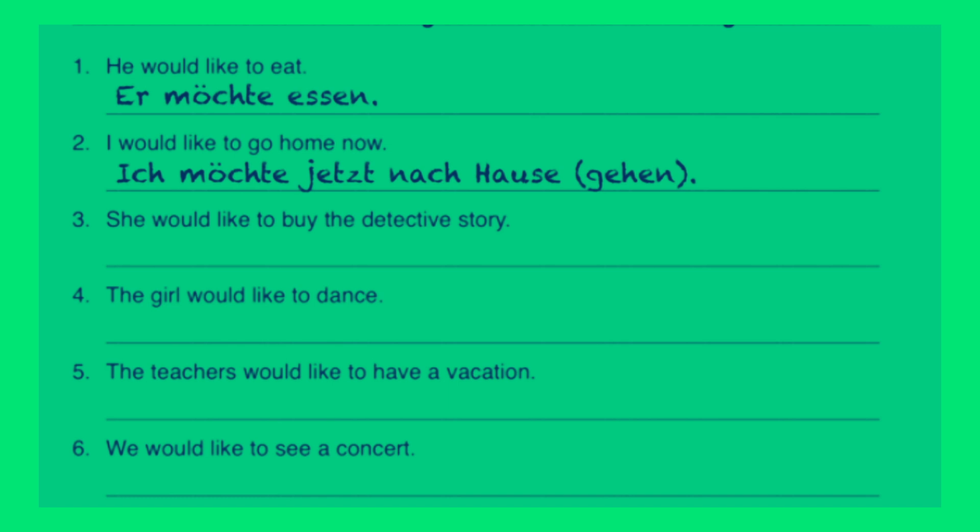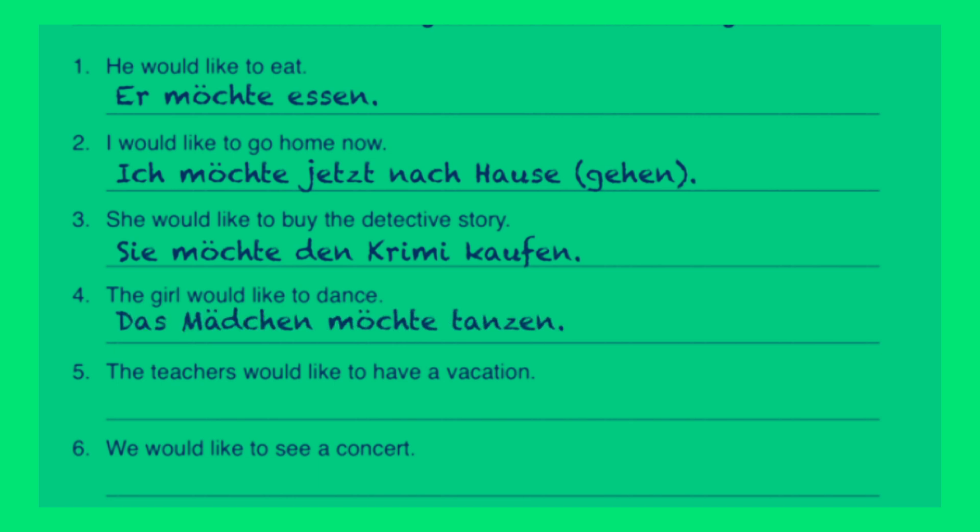Nummer 3. She would like to buy the detective story. Sie möchte den Krimi kaufen. Sie is our subject here. It's the er/sie/es form, so we use möchte. Den Krimi is the accusative direct object, so we say den Krimi. And kaufen goes at the end of the sentence as our infinitive, because that's where the other verb goes when you use a modal auxiliary like möchten. The girl would like to dance. Das Mädchen möchte tanzen. The girl would like to dance. Möchte is the conjugated form that goes with das Mädchen, and tanzen is our other verb at the end of the sentence as the infinitive.